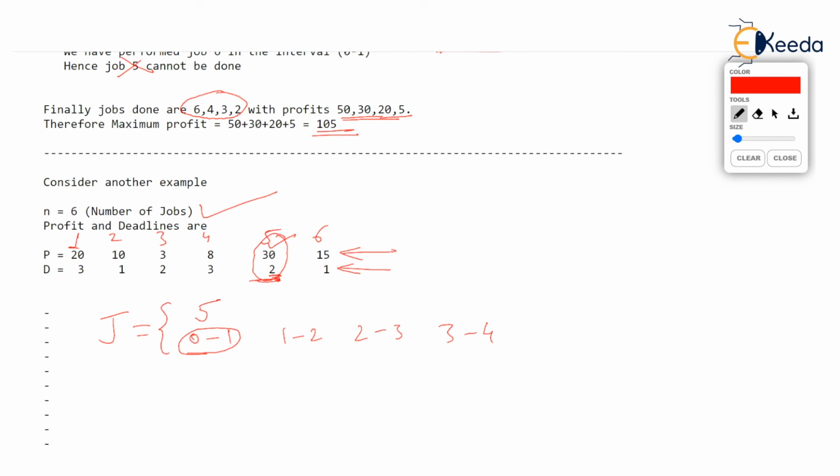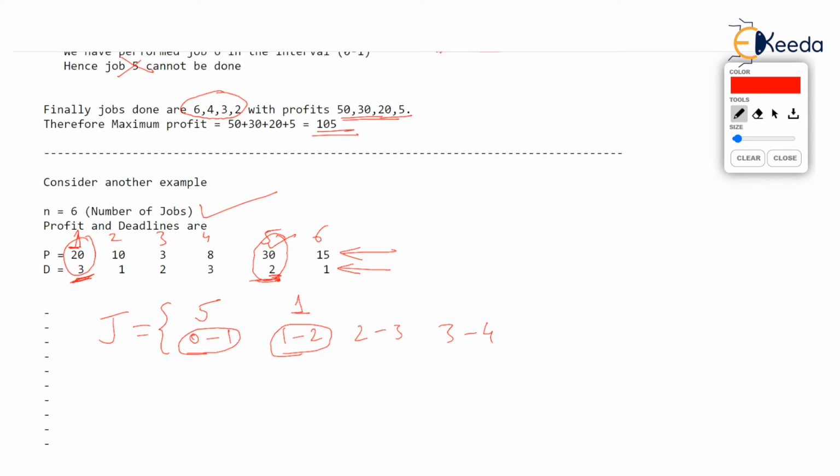Okay. Now which job will you now next consider? I think it should be 20, isn't it? This first job, which is having high profit of 20, but look at the deadline. Oh, deadline is 3, lot of time we are having. So we can perform it between 1 to 2. This job 1 is performed, but listen, deadline of this job was 3. It could have waited for one more time interval, isn't it?